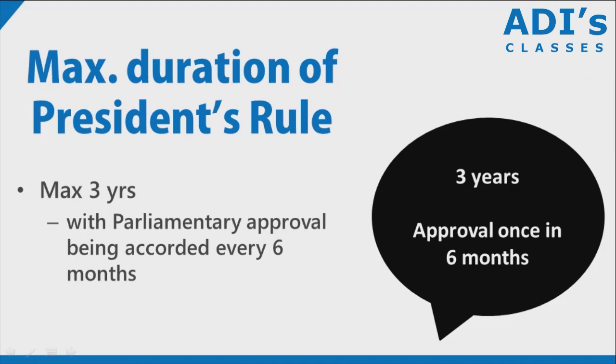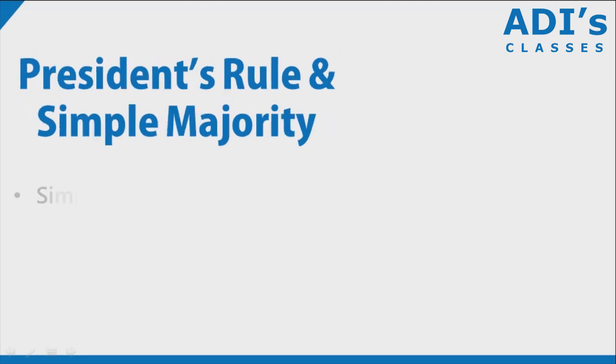We saw when we were studying about emergency that there are infinite number of times that the parliament can give approval for extension of the emergency. However, in case of president's rule, it is only for a maximum of 3 years, with parliamentary approval being accorded every 6 months. So only a simple majority in both the houses is needed for a president's rule.